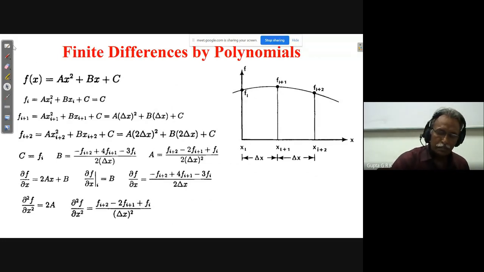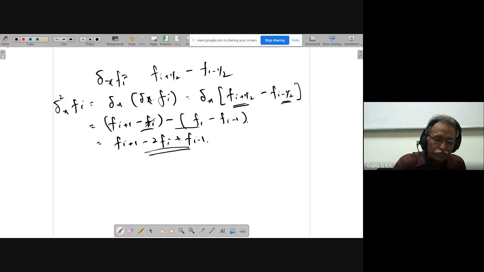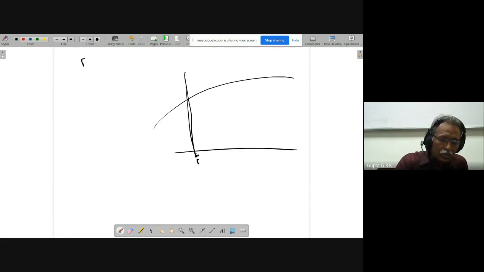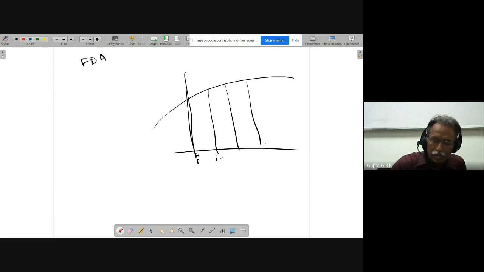So what we do here is, this f is a polynomial. I draw a line like that. Again, you want forward difference, backward difference, or central difference. Usually take this as i. If I want the forward difference, take the points after this, that is i plus 1, i plus 2, i plus 3, like that.